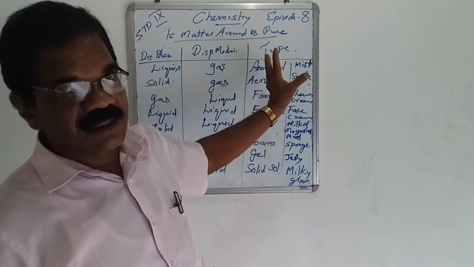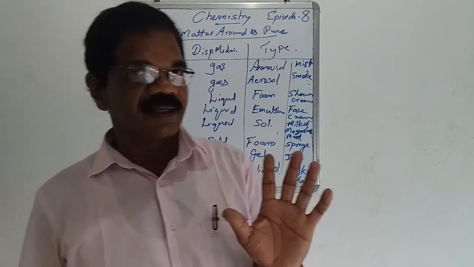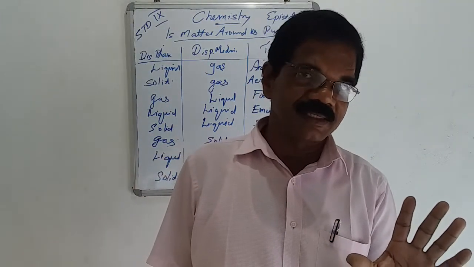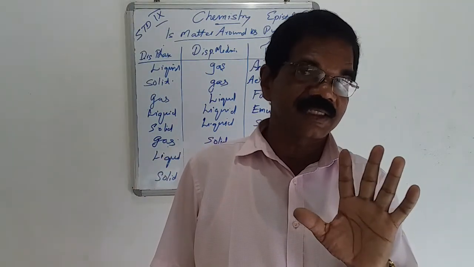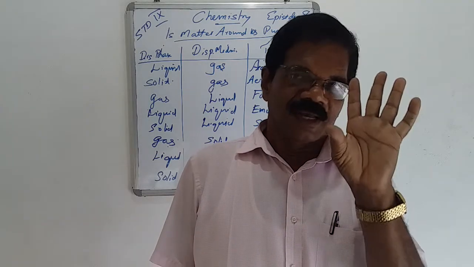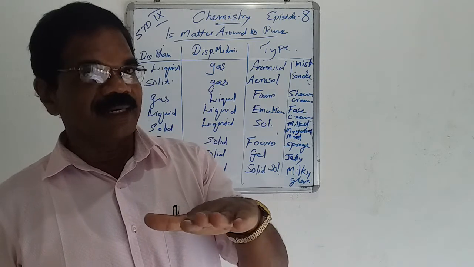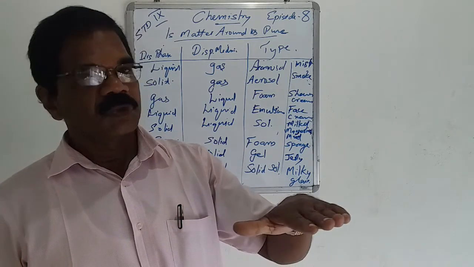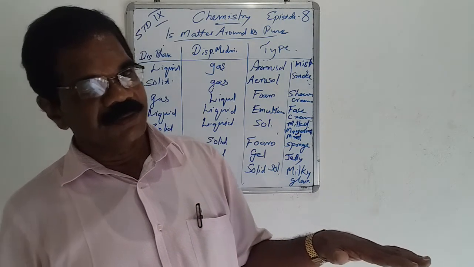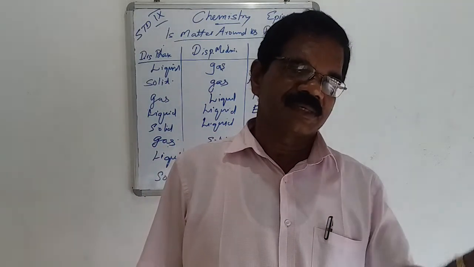For studying this, what you have to do is take 3 glasses, three-quarters filled with water, and take different kinds of solute. Solute means the substance which is dissolved.